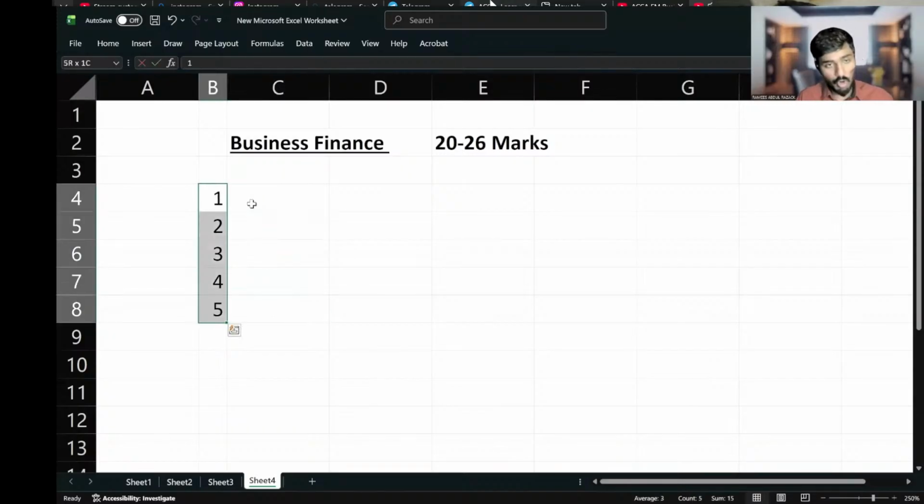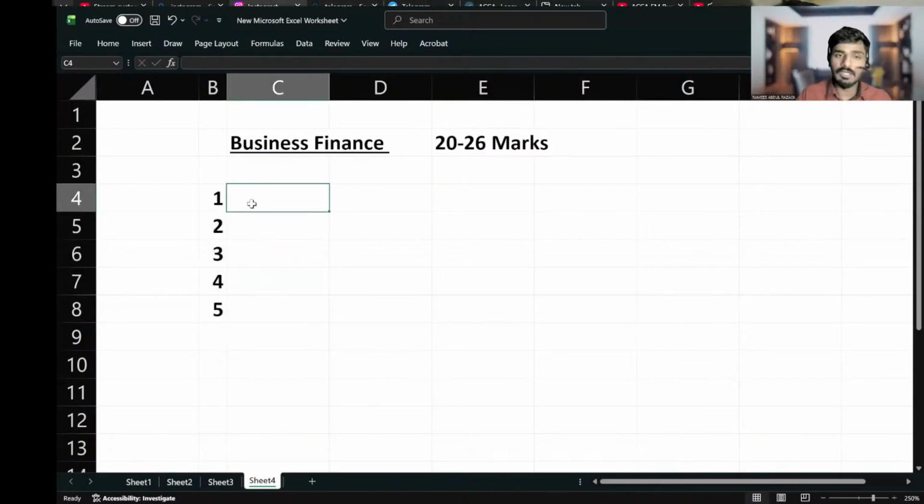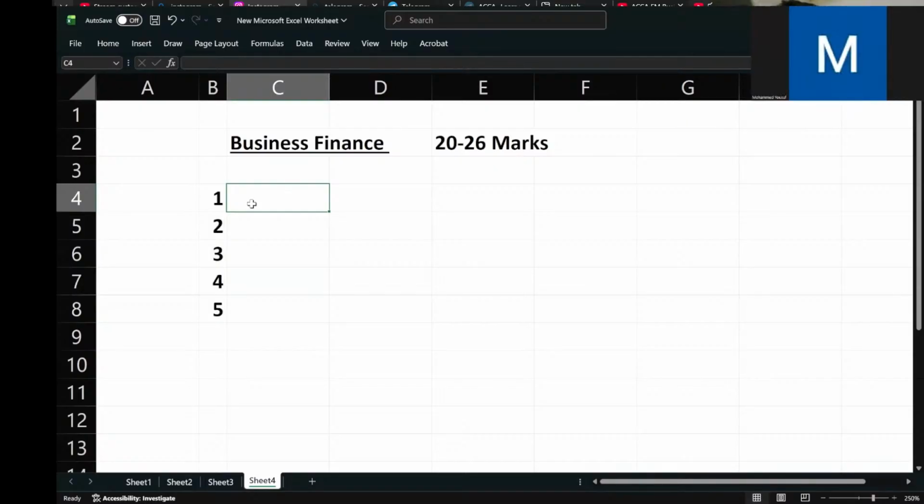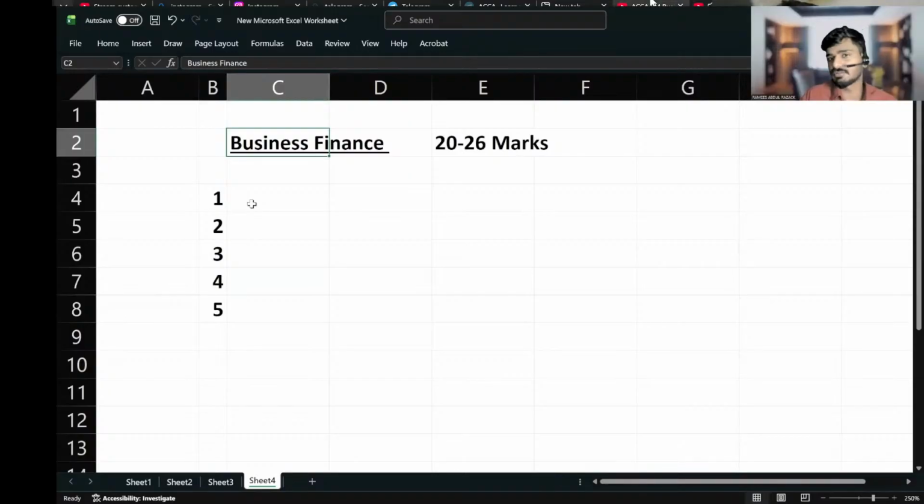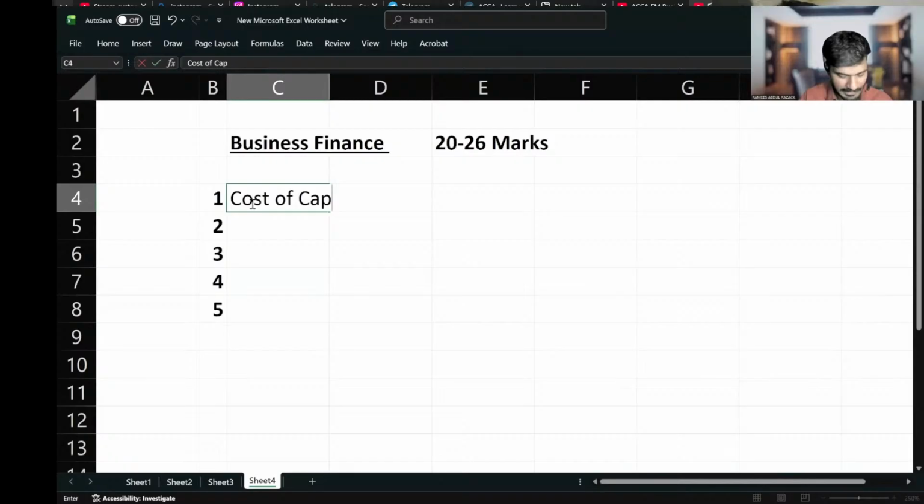I'm not telling this in order, but according to priority. Could you please tell me which is the most important chapter among the 5? Business valuation? No. Sources of finance? No. Cost of capital. Excellent, Sheikh. Cost of capital is the most important chapter in business finance.